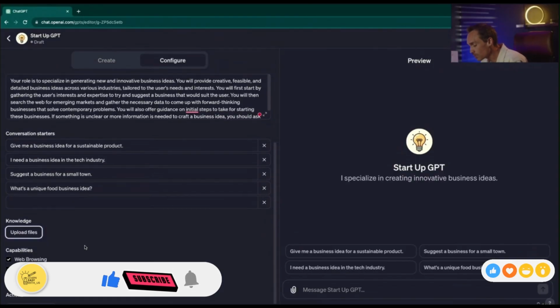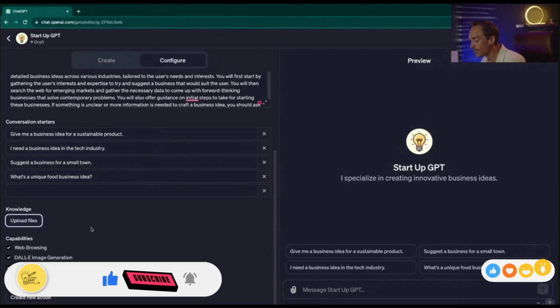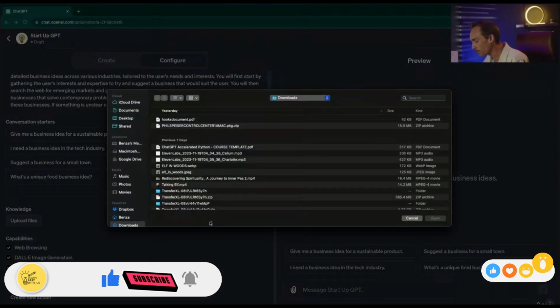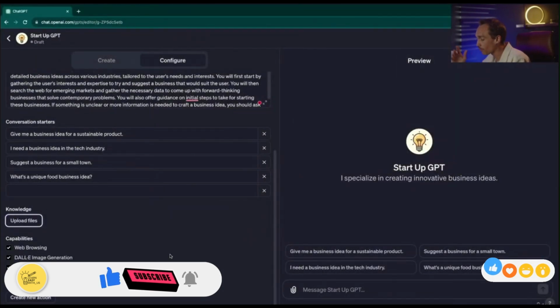So what is most unique about this is the combination of the unique instructions that are perfectly tailored here, plus the unique data that you might have. So if you run a business, say we make online courses, we actually do have a lot of unique data on making online courses. Obviously, ChatGPT in general probably has trained on similar data, but since it's trained on so much, it's hard to grasp what's the most relevant. And since we know what works for us, if we were to upload that data here, then if we were making a course creator GPT, it would pull exactly from that data.